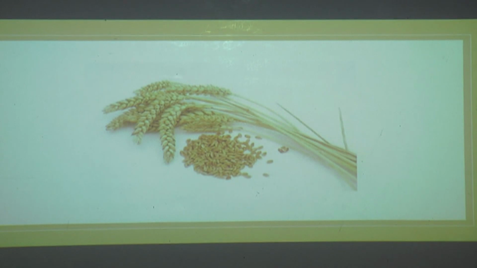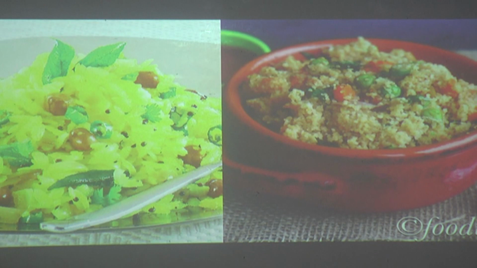In the same way, perhaps you might have eaten salted dalia or poha. If you found that it had chilies in it, what do people do? You just remove the chilies. You carefully take them out before eating. Why do you do so? Because you don't like them. So this is a kind of separation.